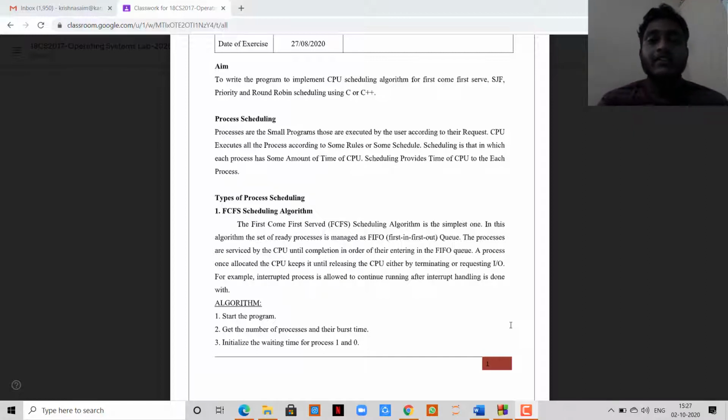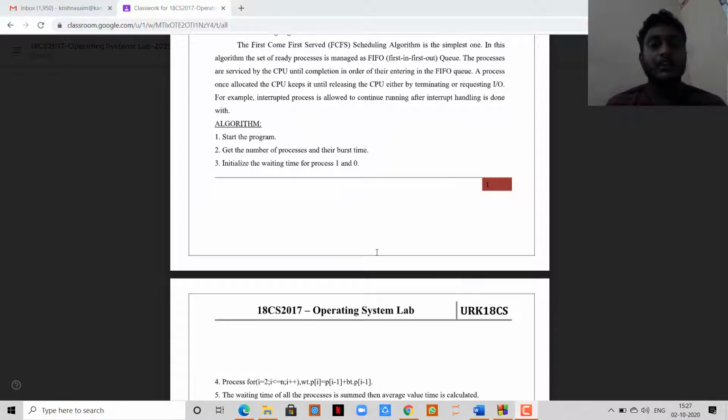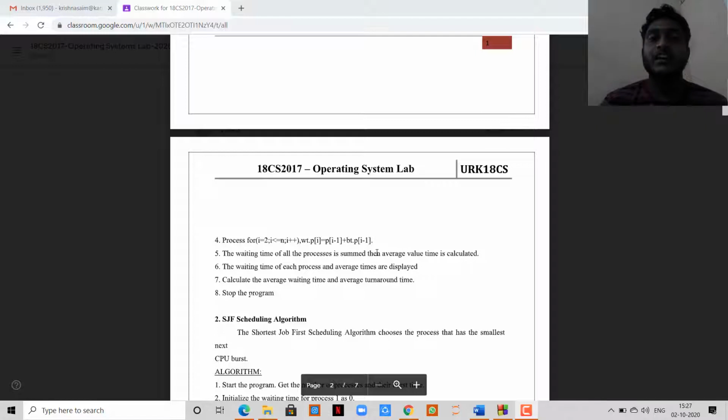FCFS means the algorithm where the process which comes first is taken first. That means first in, first out, like a queue: whichever comes first, it takes first. Here is the algorithm: we get the number of processes and the burst time, and we are going to find the average waiting time and the average turnaround time of first come first serve, that is FCFS.